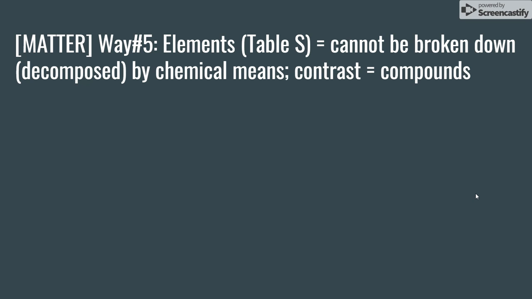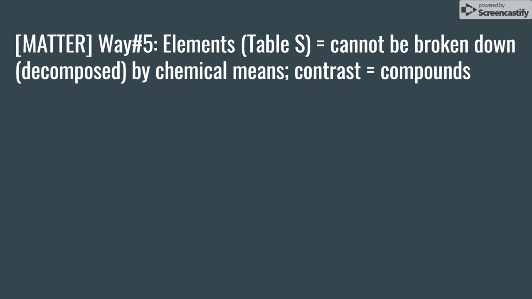Okay, this is way number 5 to pass the chemistry regents. When you think of elements, think of things that cannot be broken down or decomposed by chemical means. An element is matter in its simplest form. Contrast this with compounds, which are two or more different elements chemically combined. If they're chemically combined, it means they can be chemically broken down, usually by some sort of decomposition.